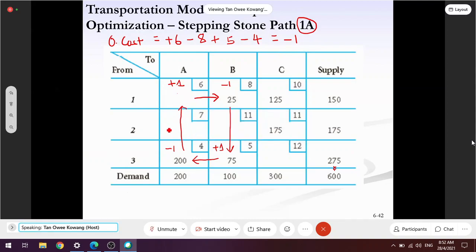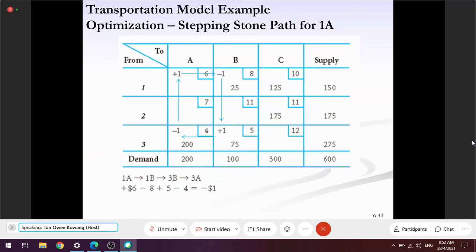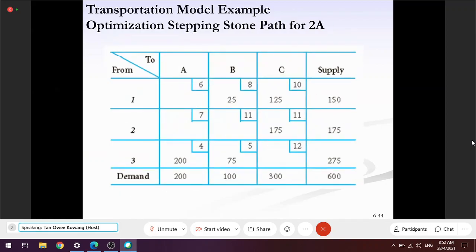But I don't draw the conclusion first because I still need to test the other one. Okay, let's test the other one. Now we test 2A. Okay, I start from here.